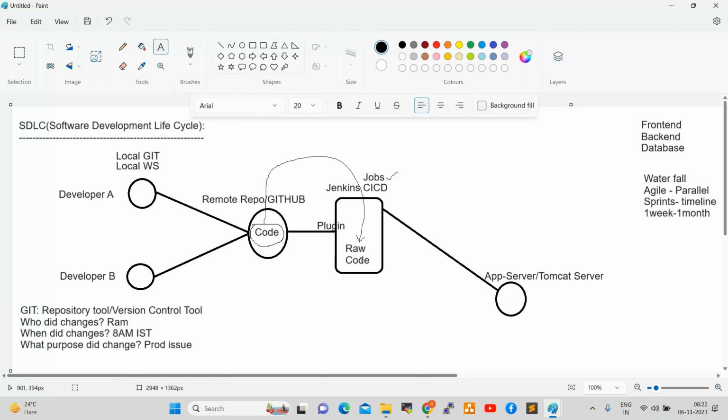Raw code will not be understood by application servers. That is why we integrate one more tool, which is Maven.